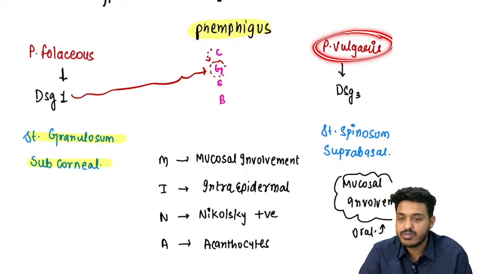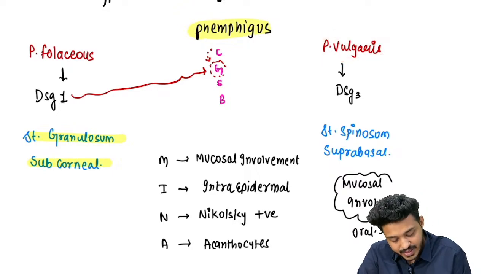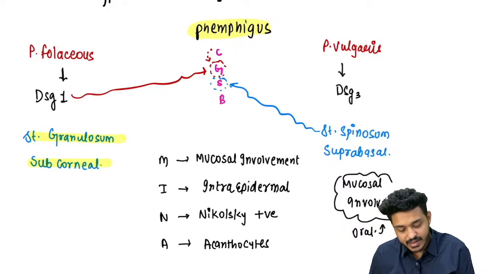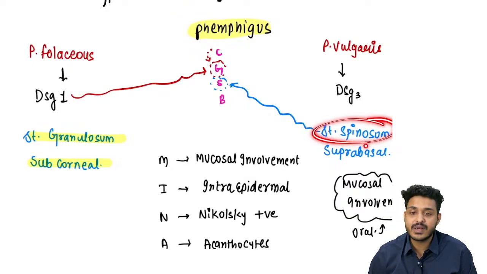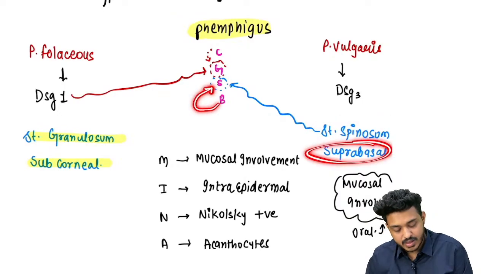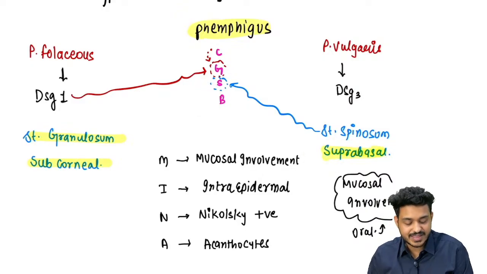Whereas in the case of vulgaris, the problem lies where? In the stratum spinosum. So whenever they want to ask you a question about vulgaris, they will write the problem in the spinosum. Or they can also write suprabasal disorder.